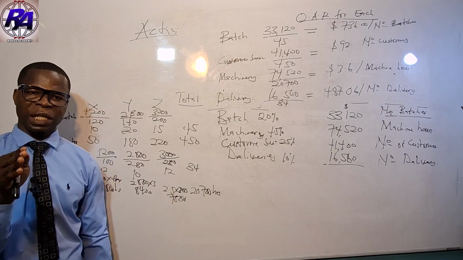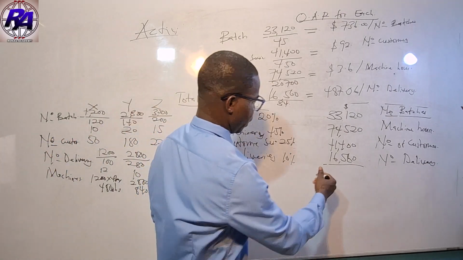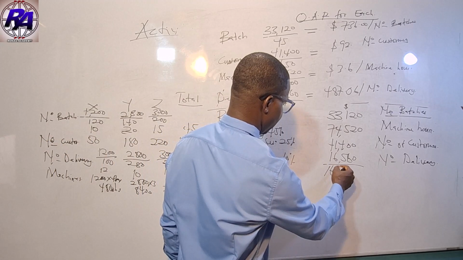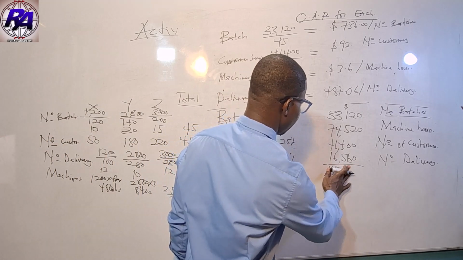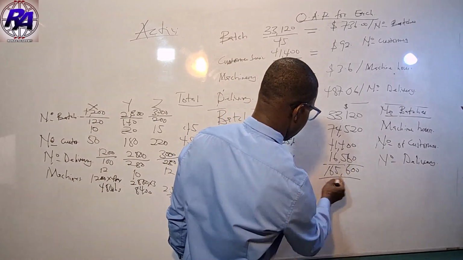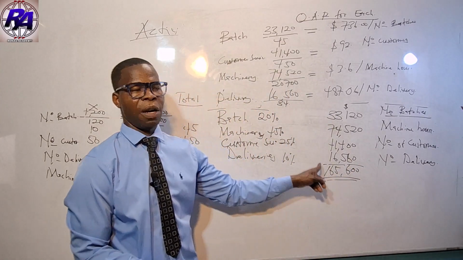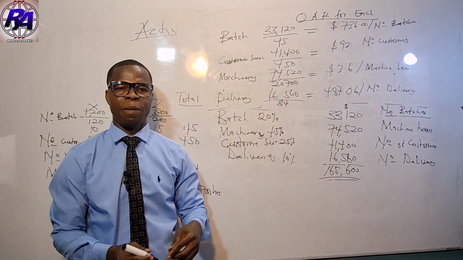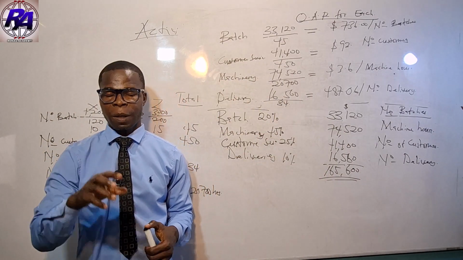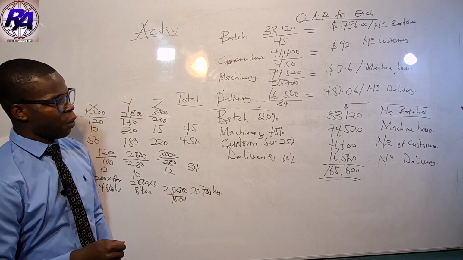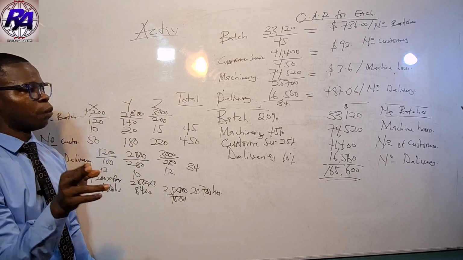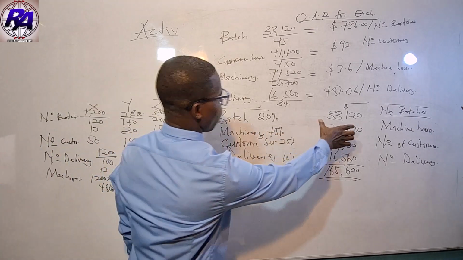Don't forget, we are apportioning this total overhead cost here, which was 165,600, I think. If you sum this up, this is what we are apportioning, but we are using another basis of apportioning, which is activity-based costing.